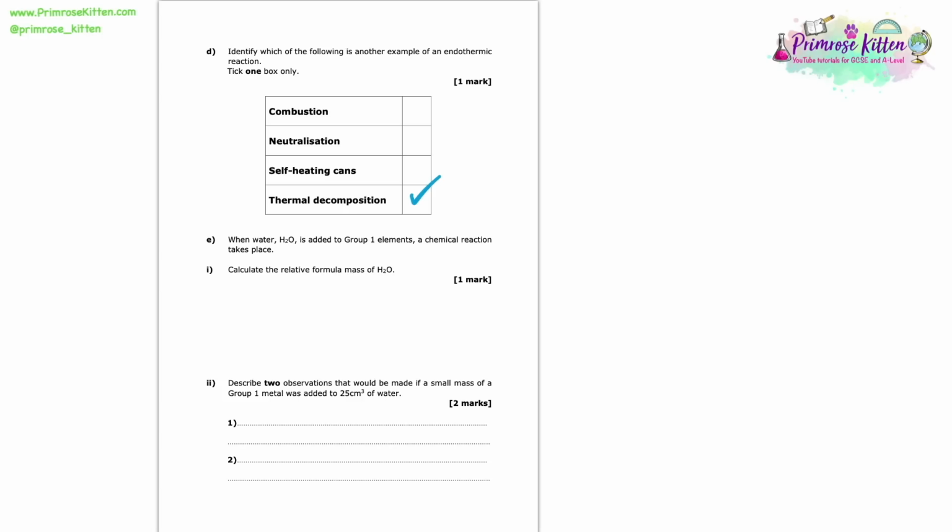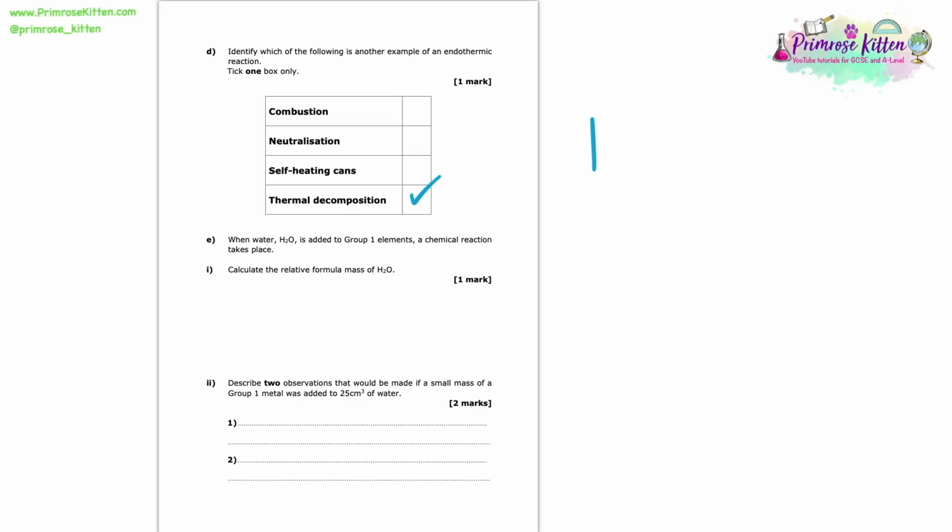When water, H2O, is added to group 1 elements, a chemical reaction takes place. Here we're asked to calculate the relative formula mass of H2O. So in order to do this, you need to go to your periodic table and find the relative atomic mass of both the hydrogen and the oxygen.